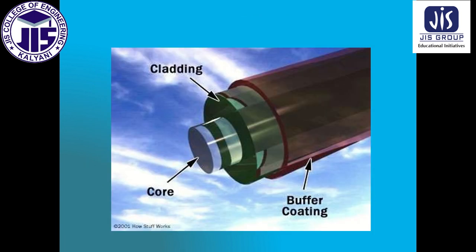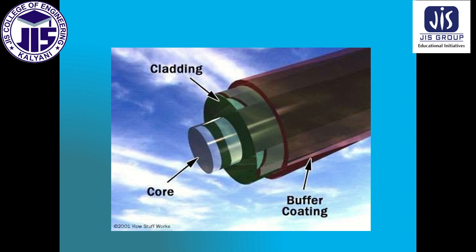Next, this is very important. This is the internal structure of the optical fiber. There is a buffer coating at the outermost layer. After that, there is a cladding, and here there is the core.